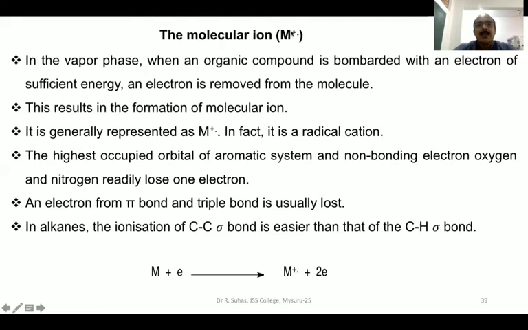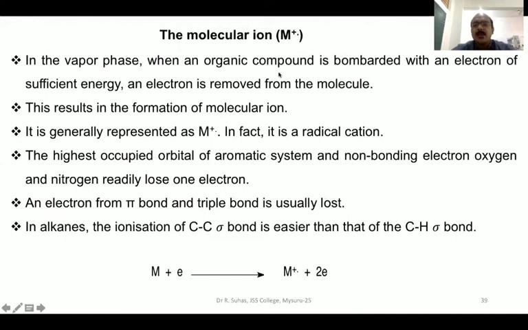It is represented by M plus radical. This is called radical cation. Here M refers to any molecule. We know that in mass spectrometry, the molecule has to be first vaporized. That means the molecule should be in the vapor state, which is the prerequisite for mass spectrometry. So when you take the vapor phase of an organic compound and bombard it with an electron of sufficient energy, an electron will be removed from the molecule, which results in the formation of the molecular ion. So this is how it is represented, M plus radical. It is also called M radical cation.